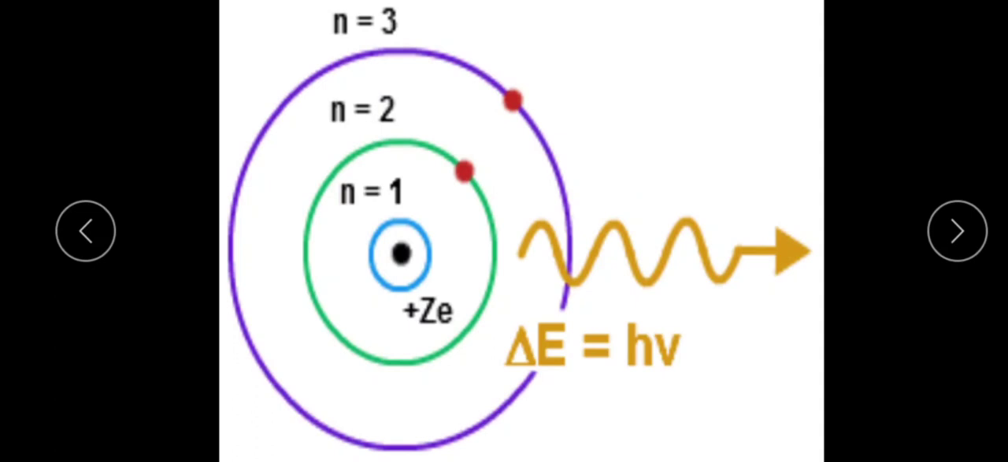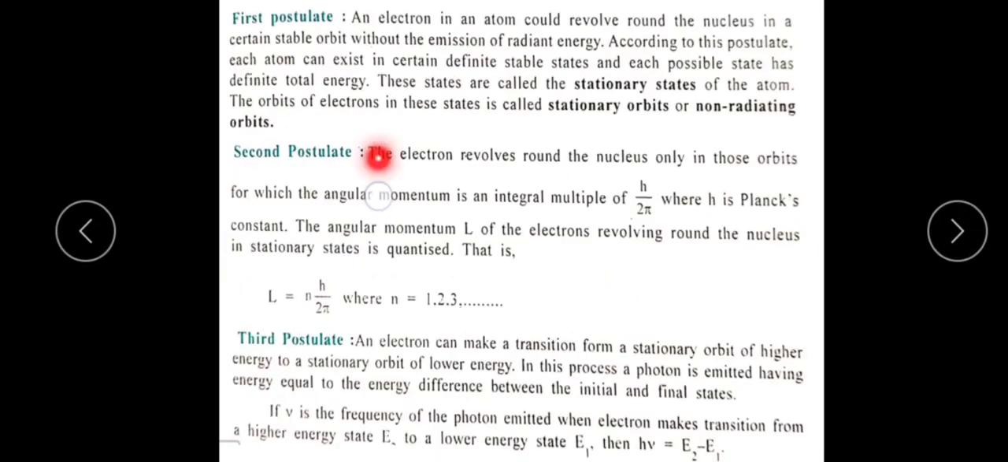Then come to the second postulate. In the second postulate, the electron revolves around the nucleus only in those orbits for which the angular momentum is an integral multiple of h by 2 pi, where h is Planck's constant. The electron revolves around the nucleus only in those orbits for which angular momentum is equal to an integral multiple of h by 2 pi.